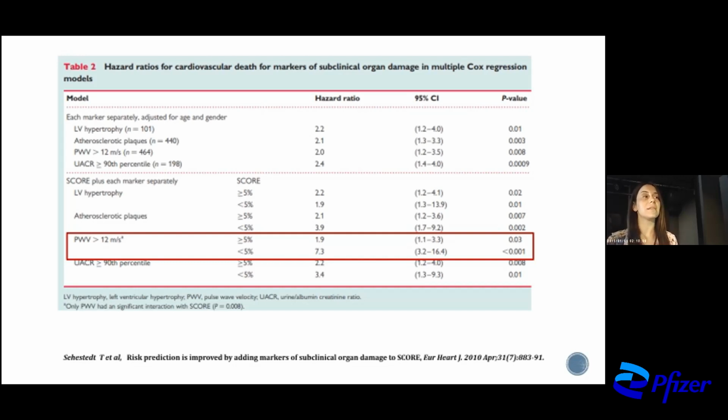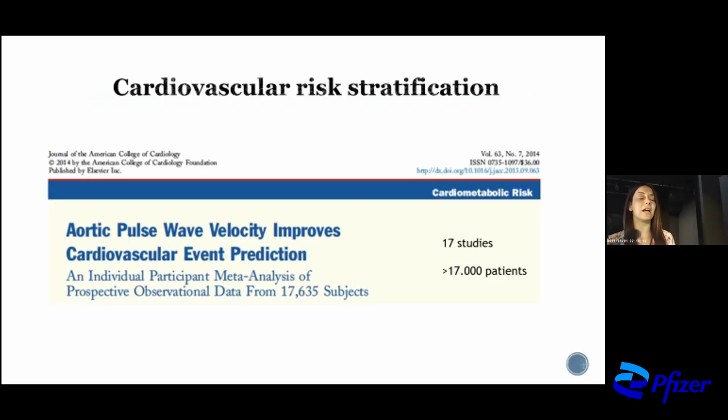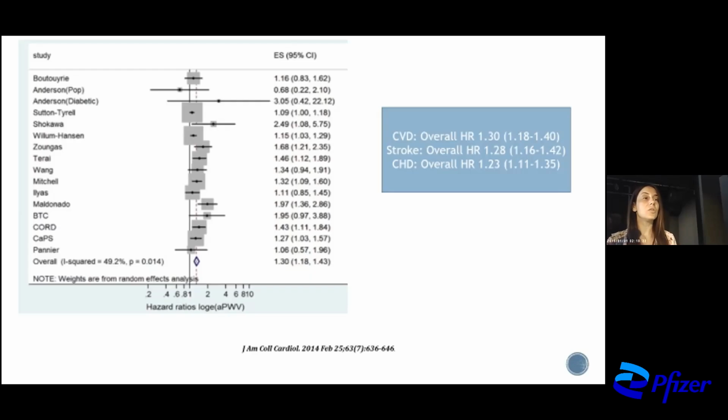This is very important as it shows that arterial stiffness and early vascular aging have their own role as cardiovascular risk determinants for subclinical organ damage, mortality, and of course morbidity. And here you can see the biggest meta-analysis in the field. It contains 17 studies with more than 17,000 patients, and shows that when we use pulse wave velocity, the hazard ratio shows a 30% increase for cardiovascular disease, 28% for stroke, and 23% for coronary heart disease.